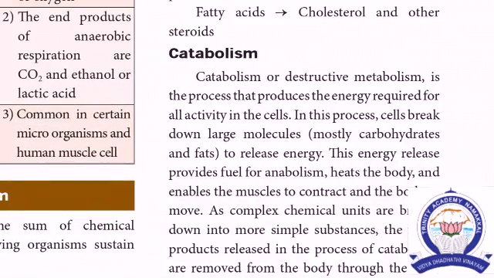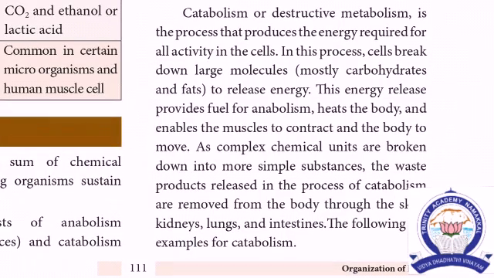நெக்ஸ்ட்டு catabolism. Catabolism is a destructive method. It is a process in which energy is required for all the activities in the cells. In this process cells break down. In this method cells வந்து break down ஆகும். Large molecules like carbohydrates break down to release the energy.